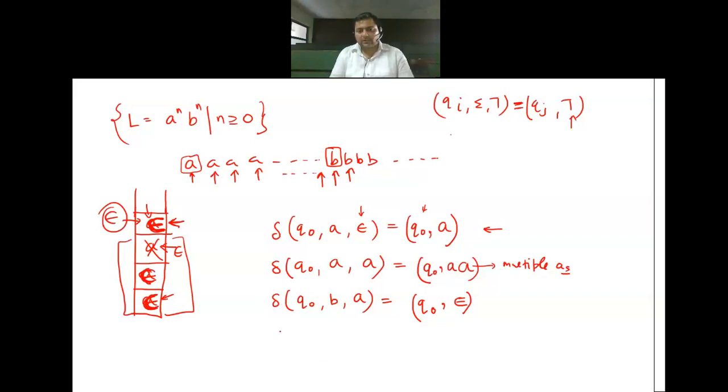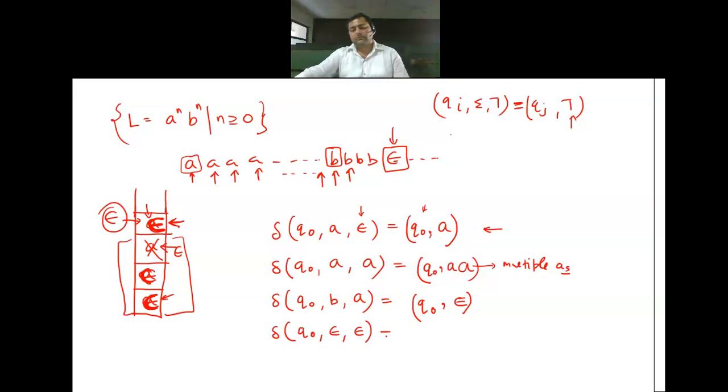Okay, so if you keep on doing this, then at a time the situation will come that the string will finish. Yes or no? Because after all the B's are finished, what will you be reading from here? Null. And once the stack is also finished, what will be remaining on the stack? Null. This will be the situation or not?